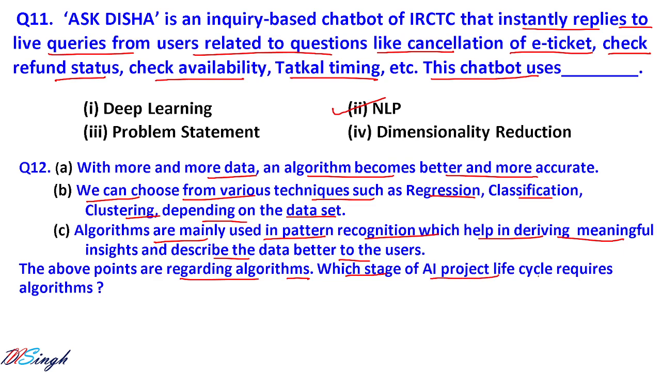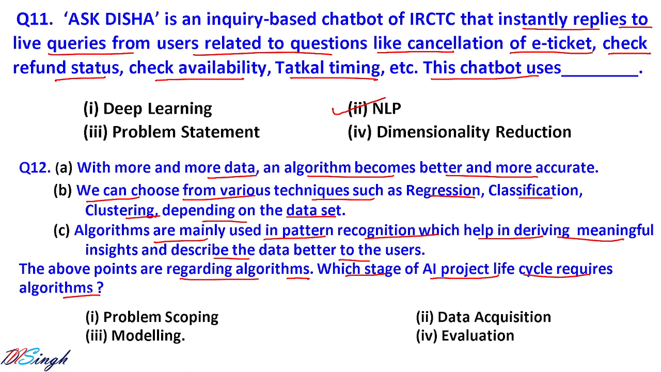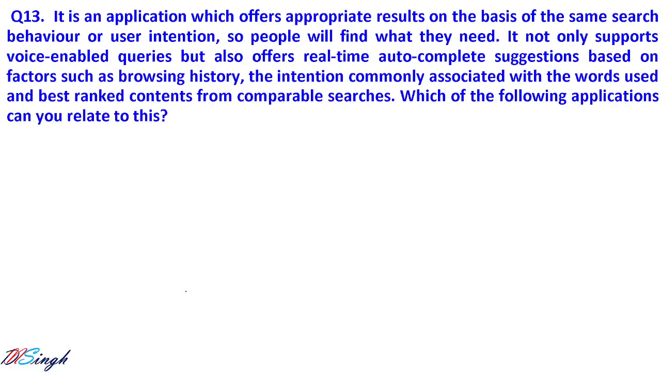Which stage of the AI project cycle requires the algorithm? So we know that there is a stage called modeling, in which we create the model. So this is the correct answer for question number 12, and model is another name for the algorithm or the solution of our AI problem. Let us go for the next question.